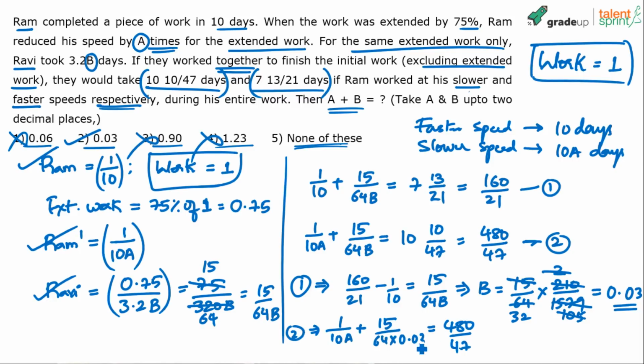7.5. Yeah, now I think the answer would change. So 480 by 47 is 10. 10 minus 7.5 is 2.5. So 1 by 10A is 2.5. So A equals 1 by 25.